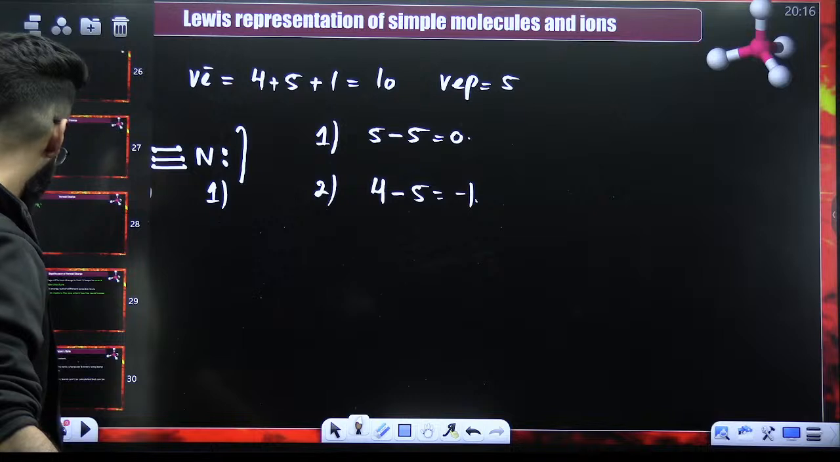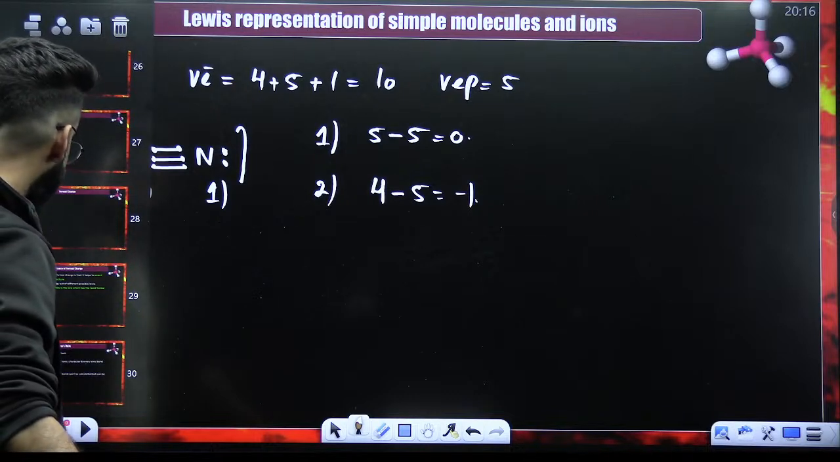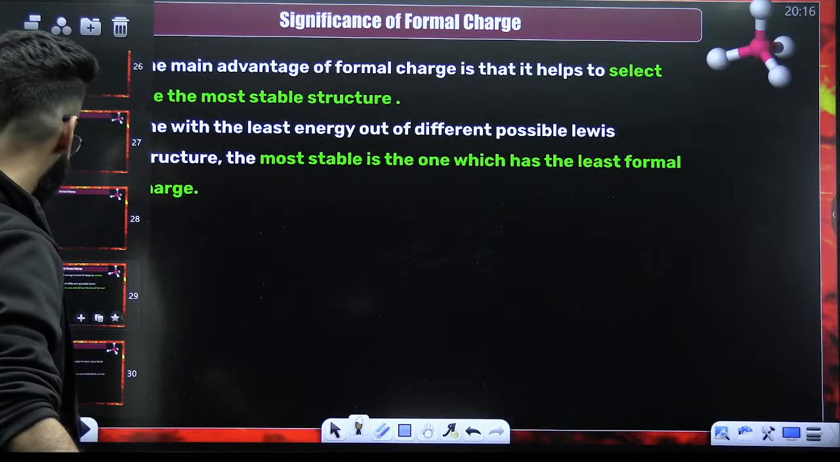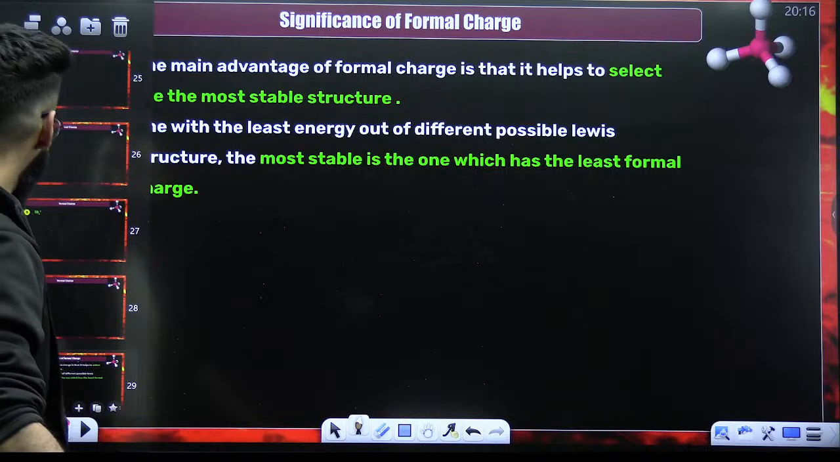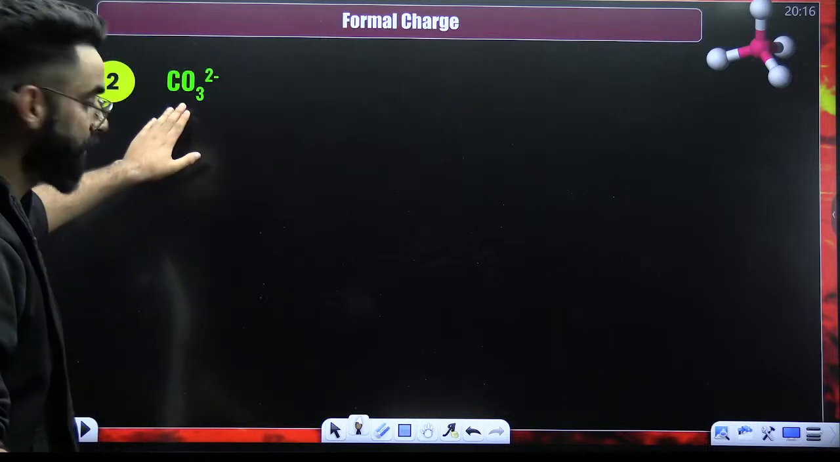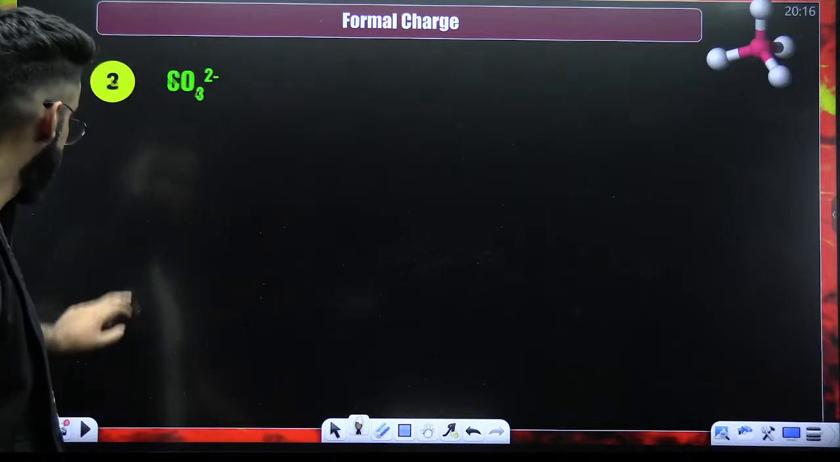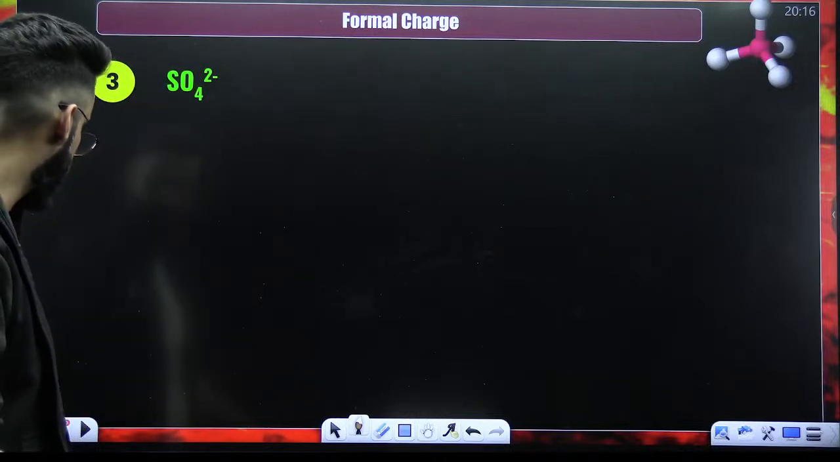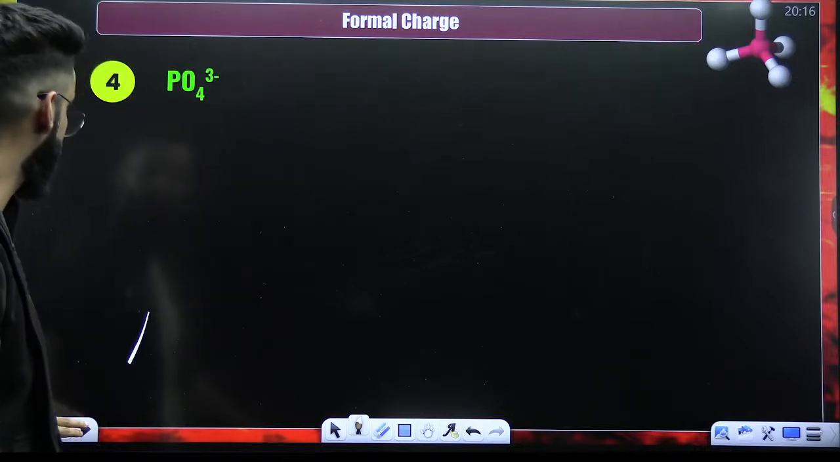Okay? If you ask me what is the significance of this formal charge, what kind of information? By the way, this is something which you can try on your own. Calculate the formal charge and first draw the structure of it. Similarly, draw the structure of it, calculate the formal charge. Draw the structure of it, calculate the formal charge. These are some homework questions which we have.